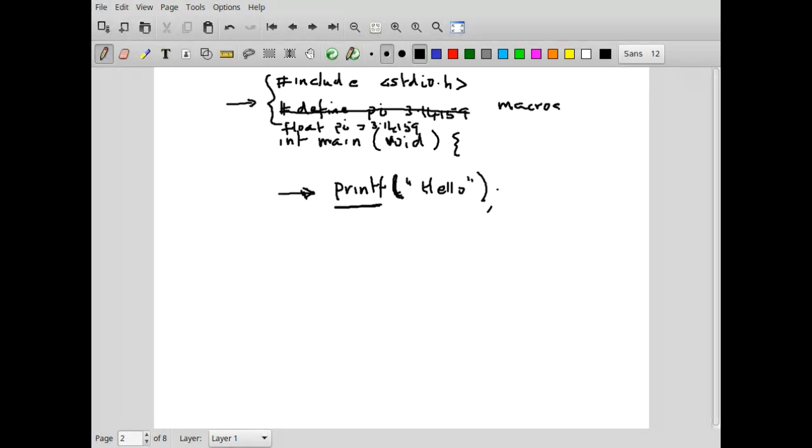We will talk about them later, but basically this preamble, which is there before your program starts, is processed by something called a C preprocessor. Okay, by the C preprocessor.